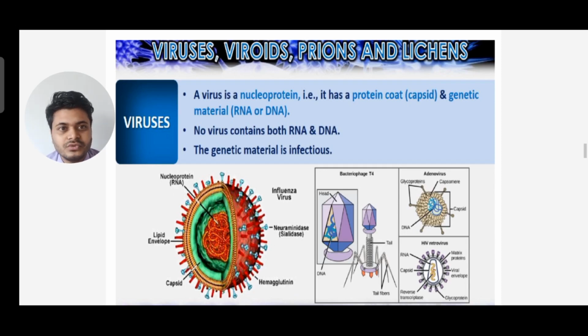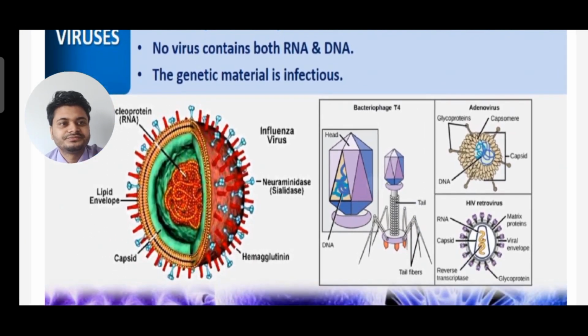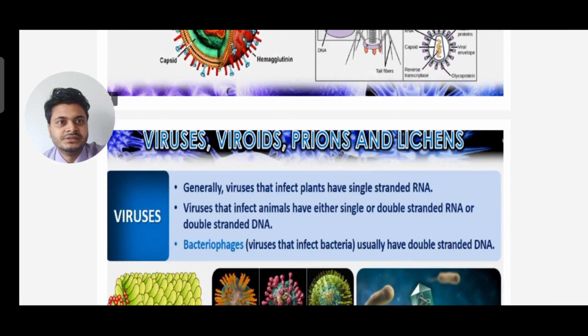It doesn't contain both. And this genetic material, DNA or RNA, present in the viruses is infectious. You can see the T4 virus, that is bacteriophage T4, adenovirus, HIV retrovirus, and influenza virus. The entire outside body is made up of protein, that is capsid, and each unit of capsid is a capsomere, and inside it the nucleic acid is present, either DNA or RNA, both will not be present, and that is an infectious particle.